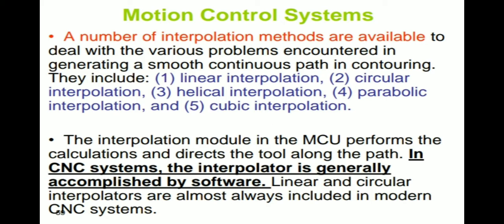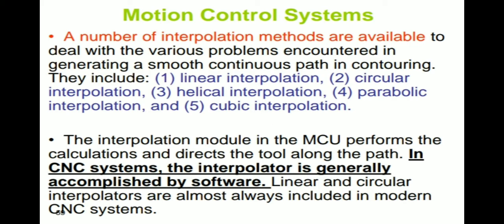So what are the motion control systems? How should it be controlled on that numerical control machine? A number of interpolation methods are available to deal with the various problems encountered in generating a smooth continuous path in contouring. They include linear interpolation, circular interpolation, helical interpolation, parabolic interpolation and cubic interpolation. So these are the different interpolation methods to control the cutting tool position of the numerical control machine.